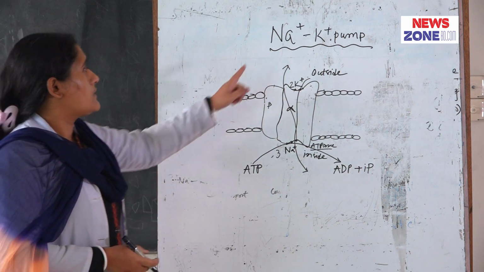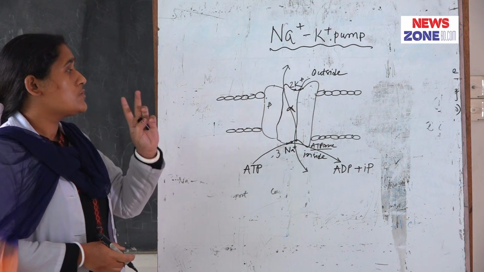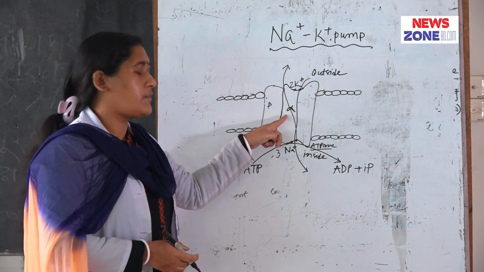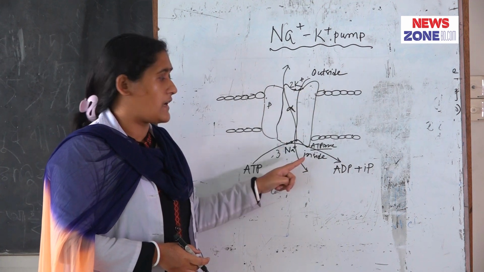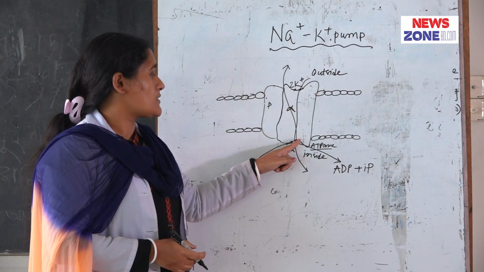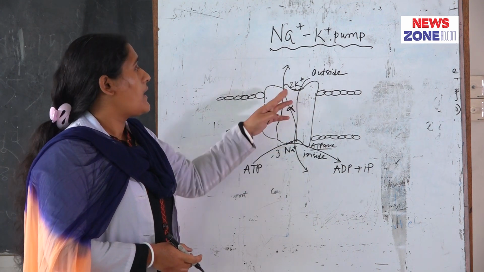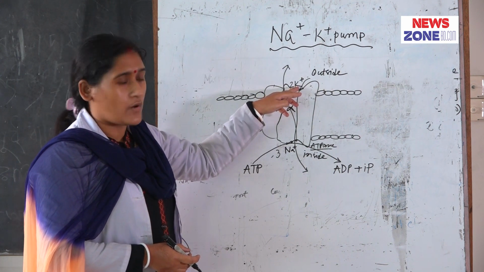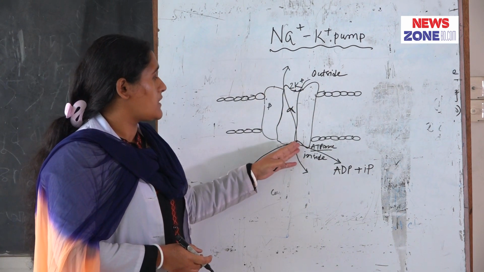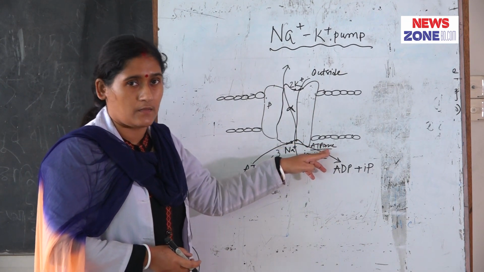Further I repeat, the sodium potassium pump is an electrogenic pump and it is composed of 2 separate globular proteins, alpha globular protein and beta globular protein. The alpha globular protein is large and has 3 receptor sites intracellularly for binding of sodium and 2 receptor sites extracellularly for binding of potassium, and inside of the sodium binding site there is ATPase enzyme activity.